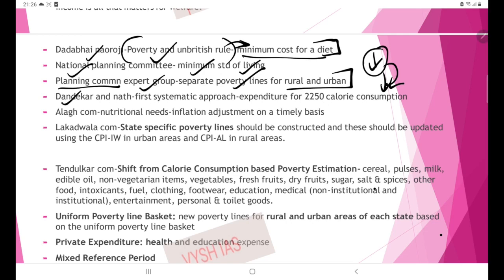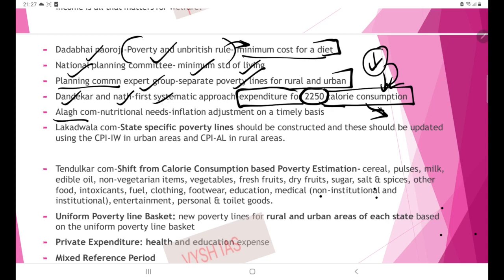Then the next effort is by Dandekar and Nath. It is the first systematic approach to poverty estimation, and it actually gave a physical number also. What is the expenditure for 2250 calorie consumption? This is like a standard rate of consumption which ensures the welfare and well-being of an individual. So to afford these 2250 calories, how much expenditure is needed? So it is the first systematic approach.